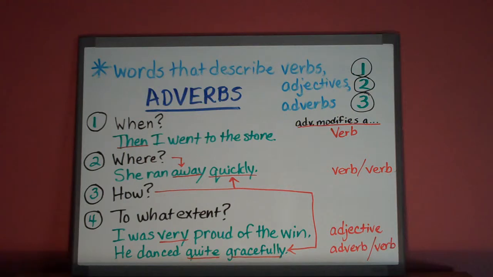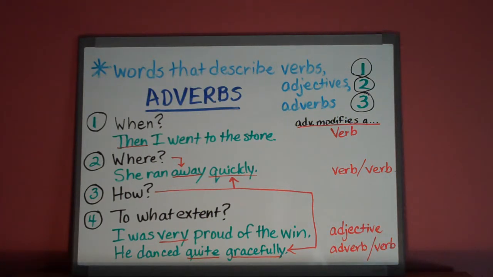An example of an adverb modifying an adjective would be, I was very proud of the win. In this sentence, the adverb very answers the question to what extent, and modifies or describes the adjective proud. By the way, watch out for overusing the adverb very. Create some variety in your writing and speaking and avoid using that word too much.